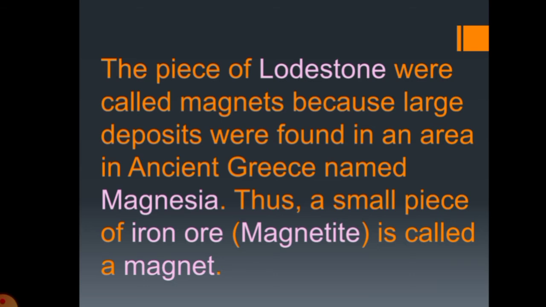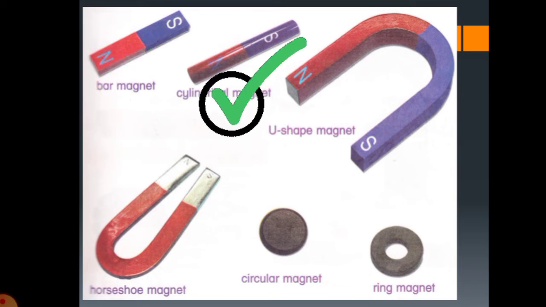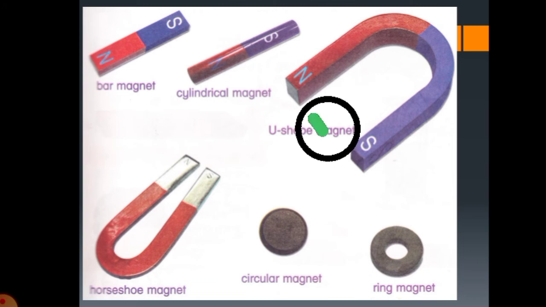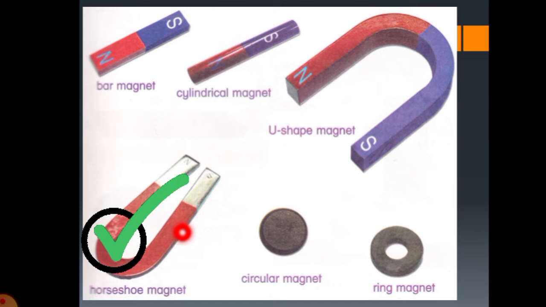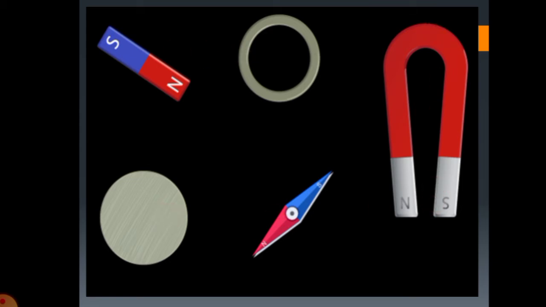Actually, the magnet was discovered by the Greek people in their ancient time. Okay, in the market different shapes of magnets are available: bar magnet, cylindrical magnet, U-shaped magnet, ring magnet, circular magnet, horseshoe magnet. So these are the different shapes of magnets available in the market.